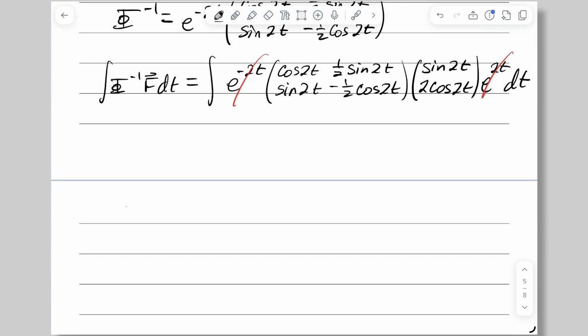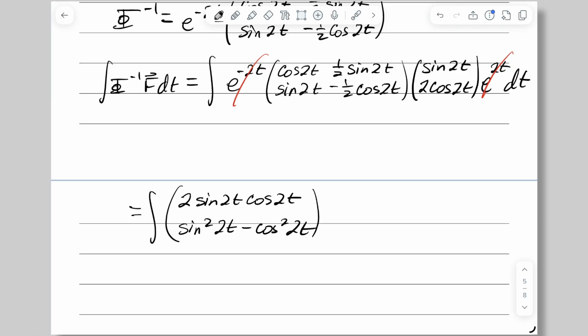Multiplying the matrix by the vector is going to give us cosine times sine plus sine times cosine, and all the arguments are 2t. That is 2 times the sine of 2t times the cosine of 2t. Moving to the bottom row, sine times sine minus cosine times cosine, because the 1/2 and the 2 multiply to 1. That's sine squared of 2t minus the cosine squared of 2t.